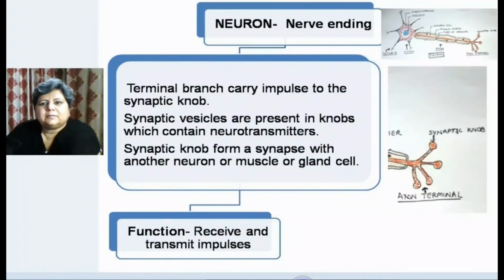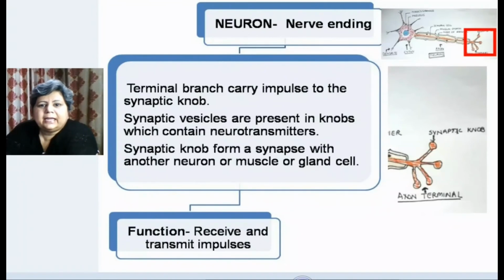Let us talk about the next part of the neuron, that is the nerve ending. The nerve ending is the part which is present at the end of the axon, where the axon ends into synaptic knobs. This part is called the nerve ending.